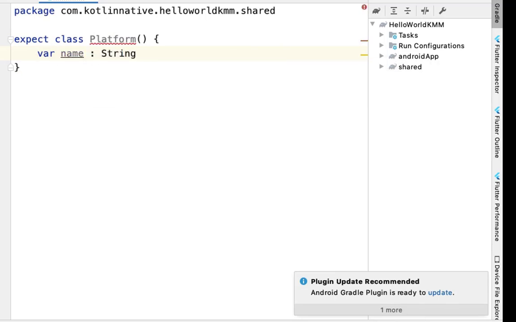Now we have declared an expect class platform, means this class will have an actual implementation in Android main and iOS main, different implementation according to operating system. So let us create Android implementation.